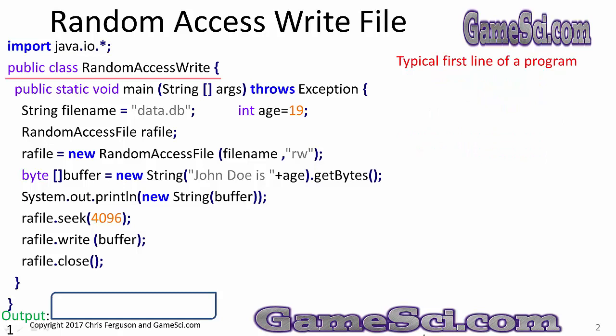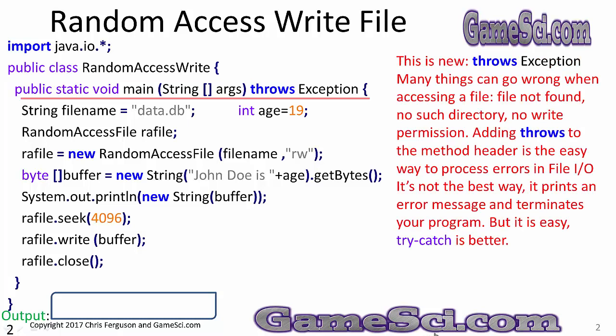This is a typical first line of the program. By now we've written plenty of Java programs. I shouldn't have to explain this line. There's something new here: public static void main, String array args, throws Exception. That's the new part. Many things can go wrong when accessing a file: file not found, no such directory, no write permission. Adding throws to the method header is the easy way to process errors in file I/O. It's not the best way. It prints an error message and terminates your program, but it is easy. Using try catch is always a better solution. But for now, let's take the easy solution and add throws Exception to any method that does file I/O.